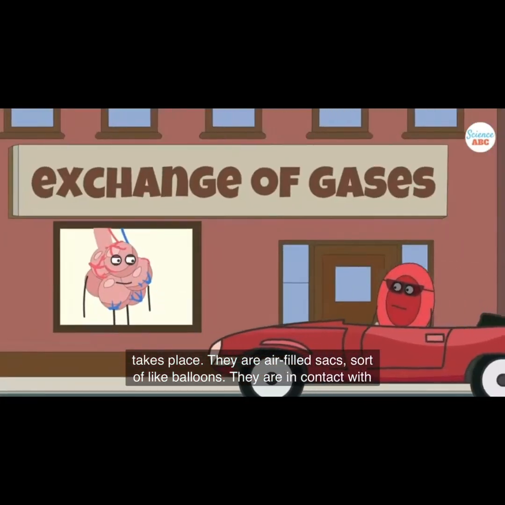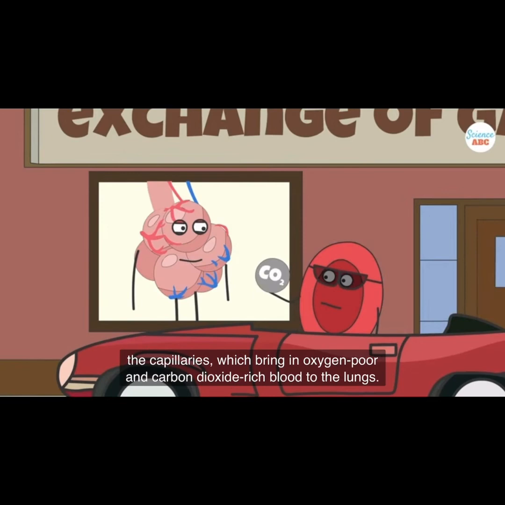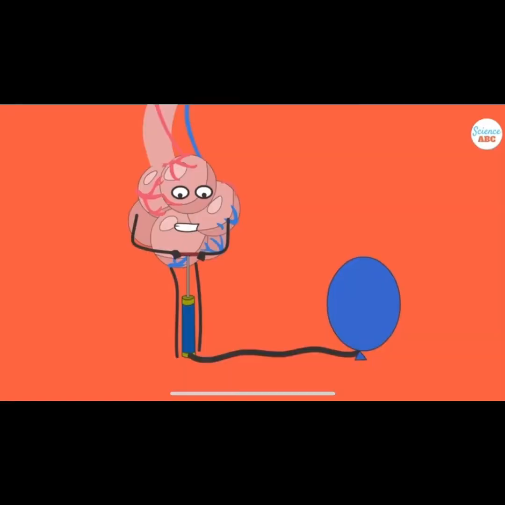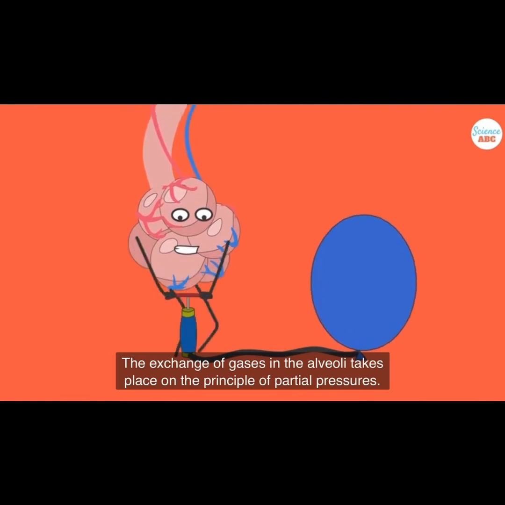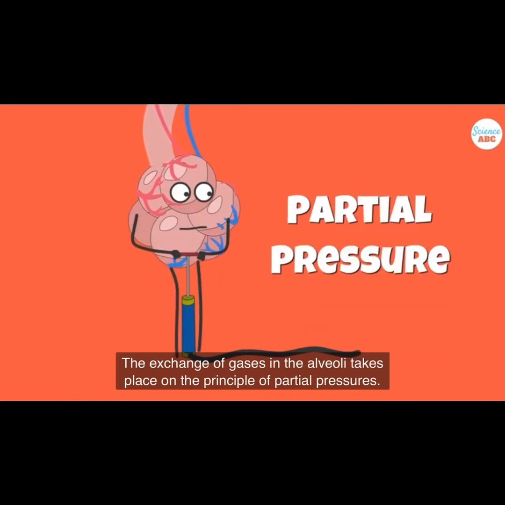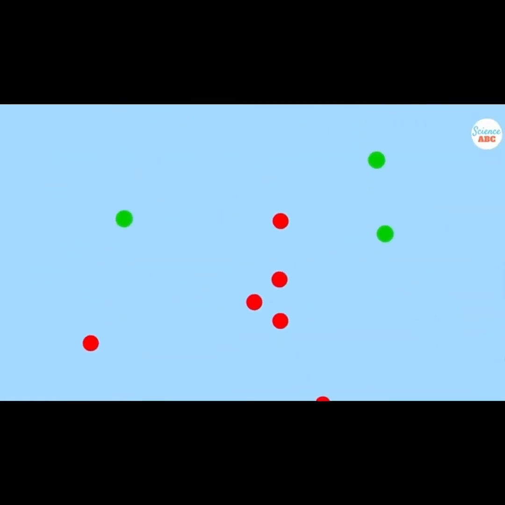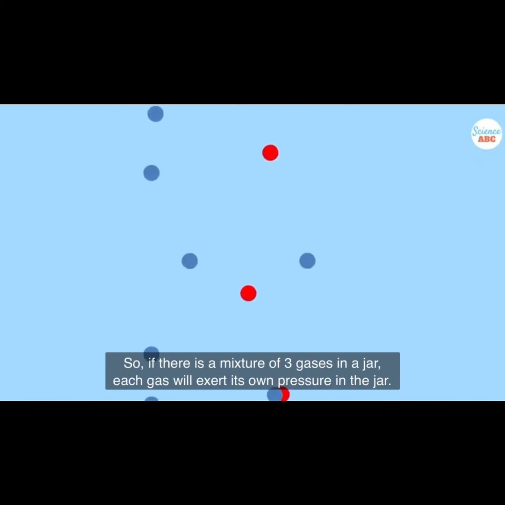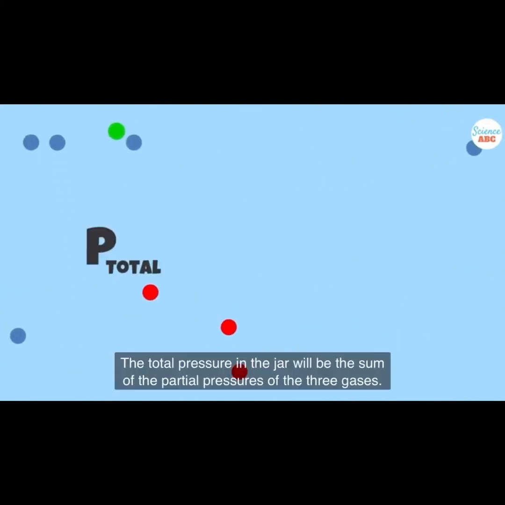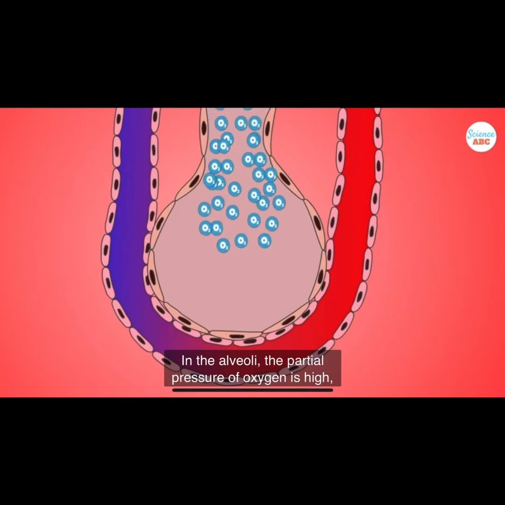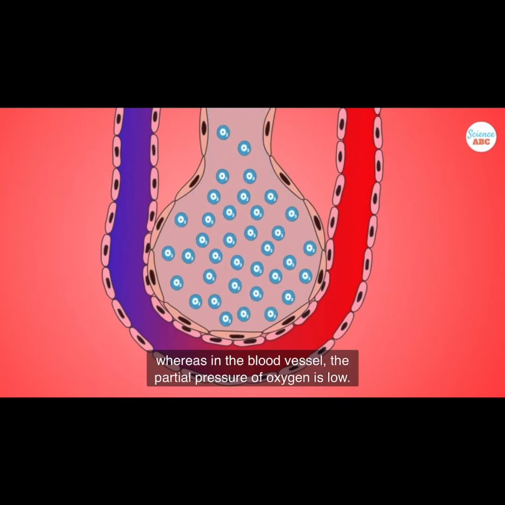They are in contact with the capillaries, which bring oxygen-poor and carbon dioxide-rich blood to the lungs. The gas exchange in the alveoli takes place on the principle of partial pressure. Partial pressure is the pressure a gas exerts when it is in a mixture. So if there is a mixture of three gases in a jar, each gas will exert its own pressure in the jar. In the alveoli, the partial pressure of oxygen is high, whereas in the blood vessel the partial pressure of oxygen is low.